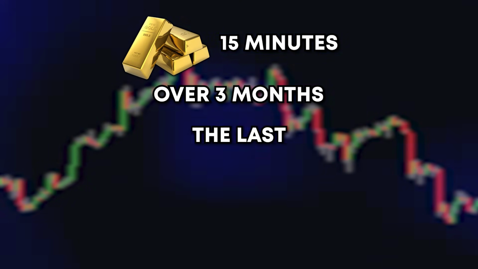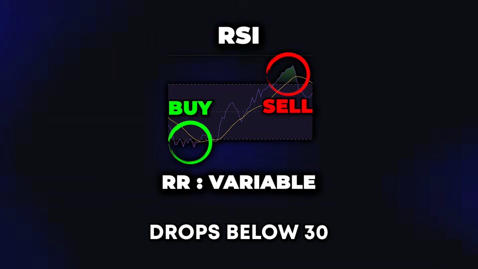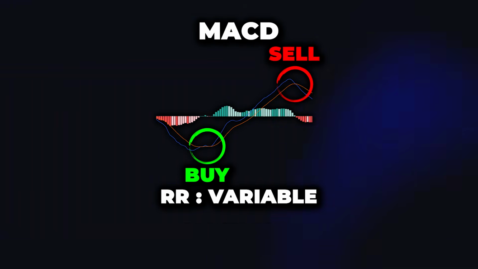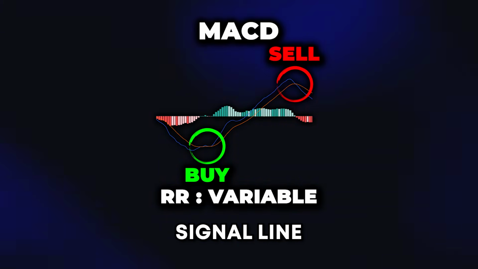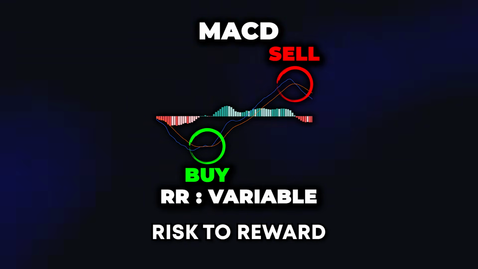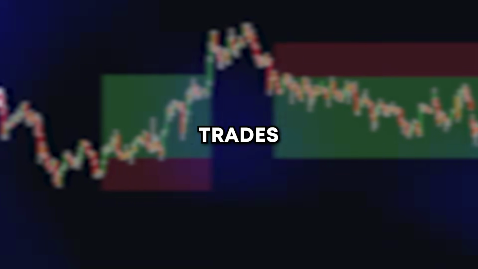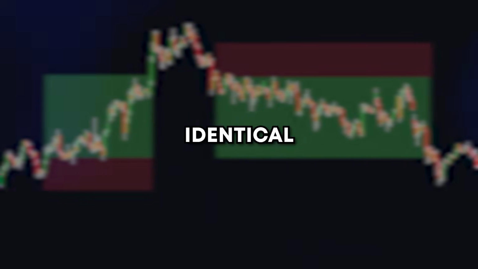So to keep this fair, I decided to test them all on the same conditions. We're using the gold 15-minute chart over the last 3 months, a perfect mix of volatility and structure. We'll test 3 setups. RSI: buy when RSI drops below 30, sell when it rises above 70. Risk to reward, variable. MACD: buy when the MACD line crosses above the signal line, sell when it crosses below. Risk to reward, variable. SwiftAlgo: buy and sell signals automatically generated by AI. Risk to reward, 1 to 2 built in. No custom changes, no tweaking between trades. Everything is tested objectively under identical conditions.